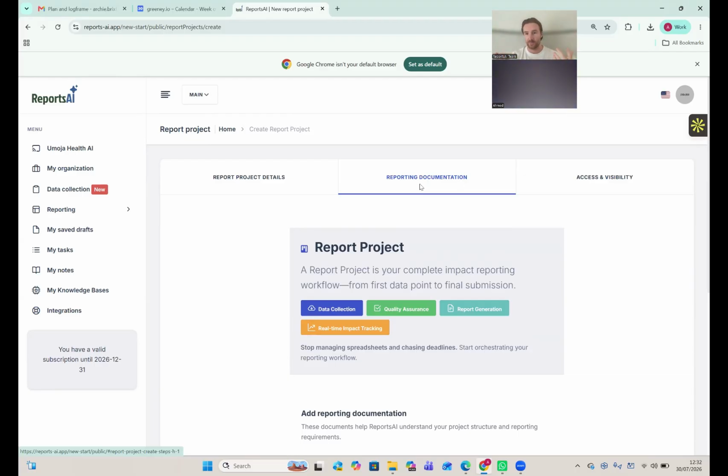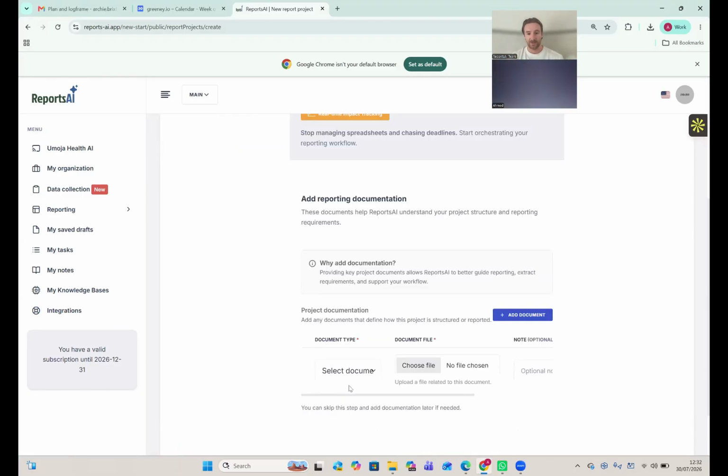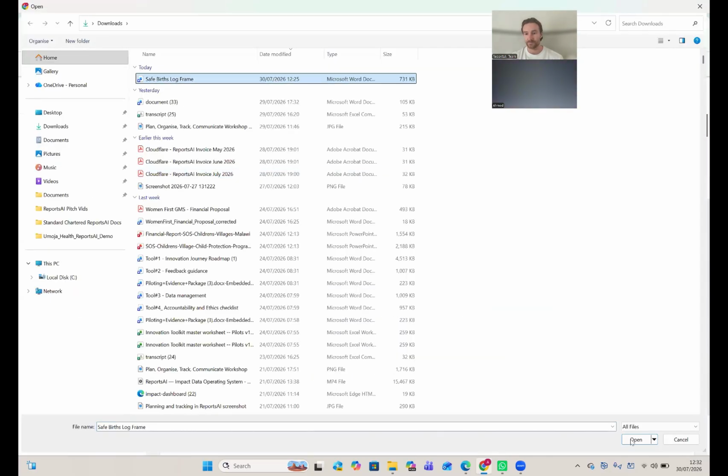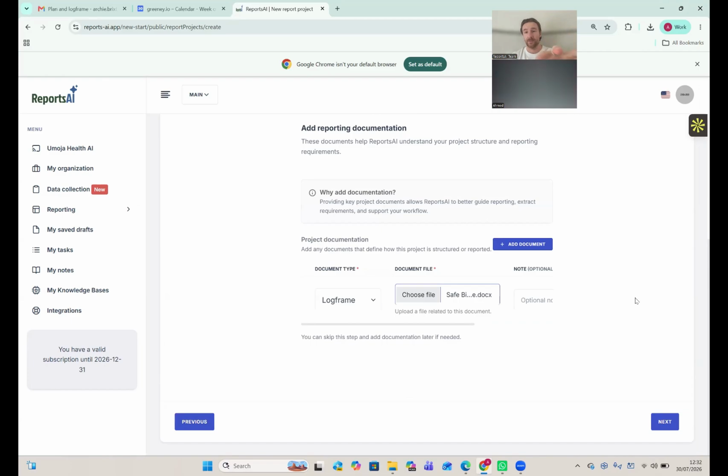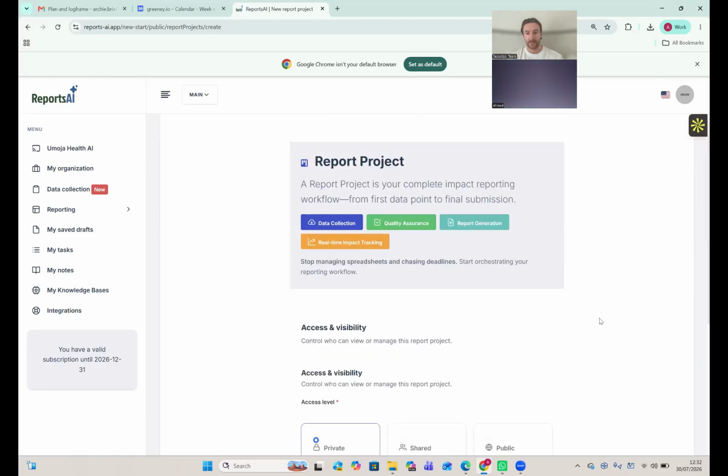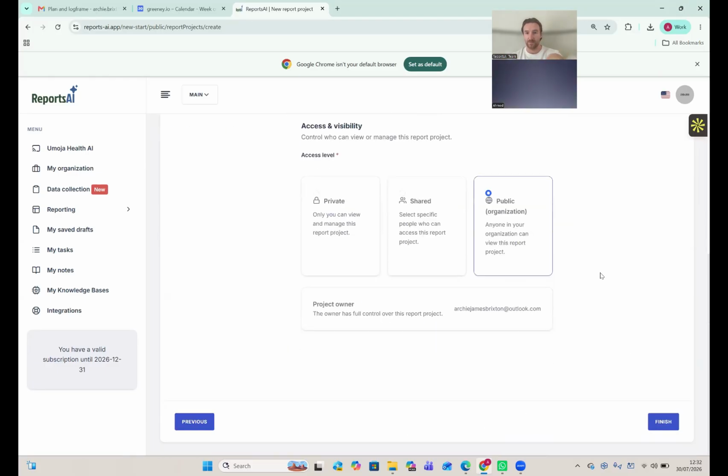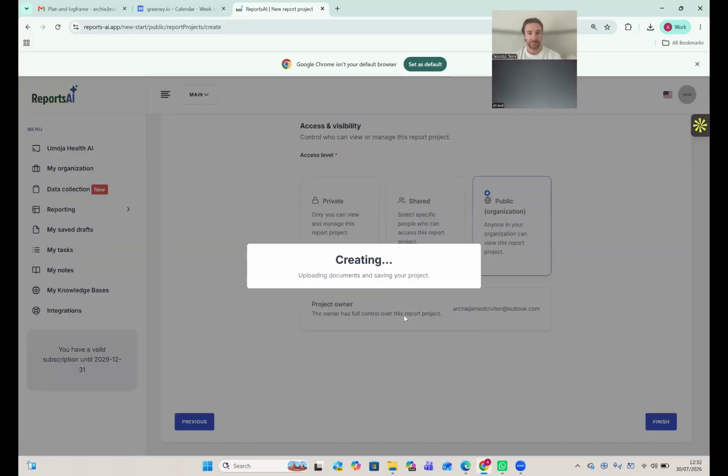So you can see how that would be very useful to give the platform context of what this program is about. So what I'm going to do here is select Log Frame, and I'm going to pick that file that Mohammed sent me, and I'm adding that to the project. So now the project has context of what this program is about. And then for access and visibility, I can just make it public. That's just public to my platform, so the users in my platform, and then I create it.